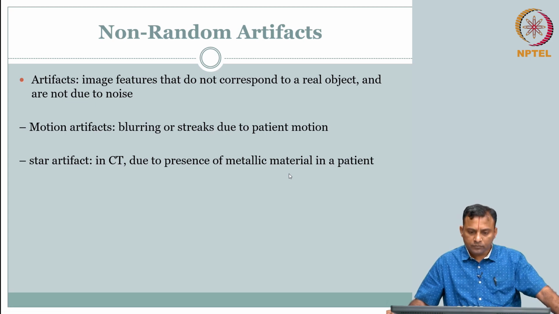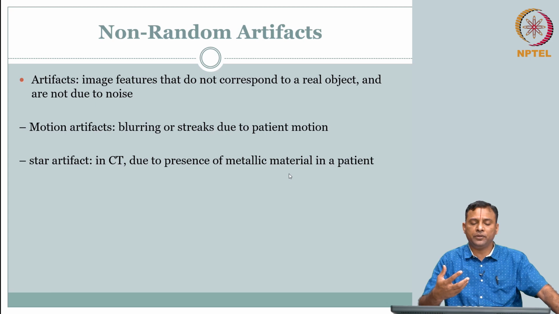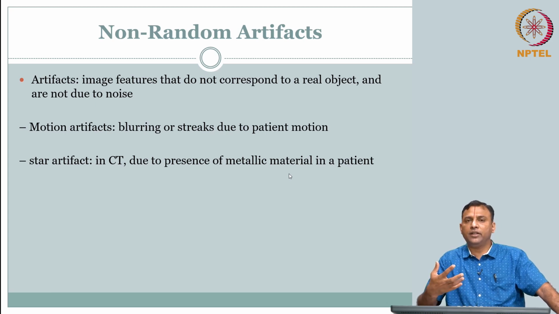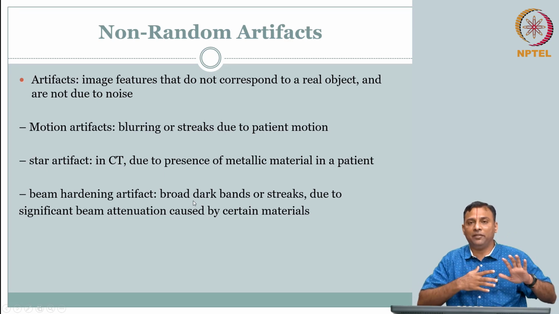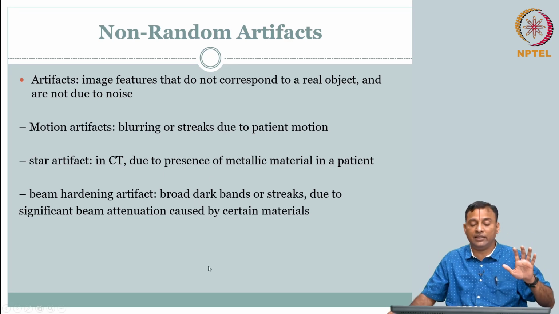Okay. So in some sense, most artifacts, if you can characterize and understand them, you can try to minimize them, and you can reproduce them therefore. And then something like beam hardening. This is a little non-intuitive right now, we will talk about this when we get to the physics, but essentially this happens because the doctor knows the anatomy, and suddenly he sees broad dark bands or streaks that are not really supposed to be there for that anatomy.